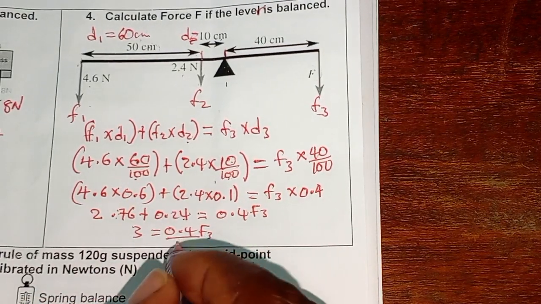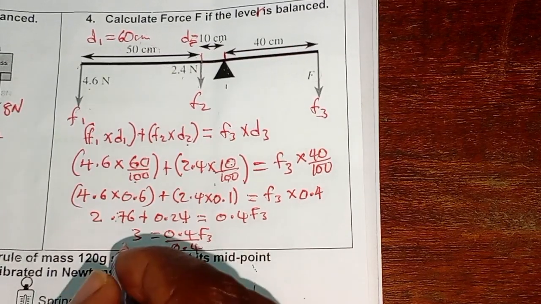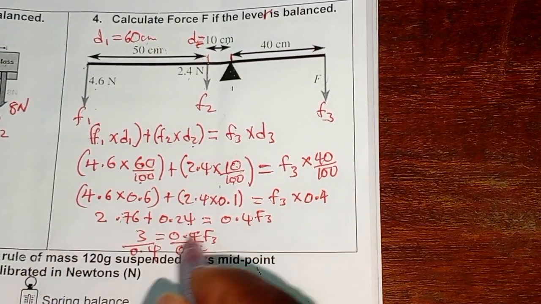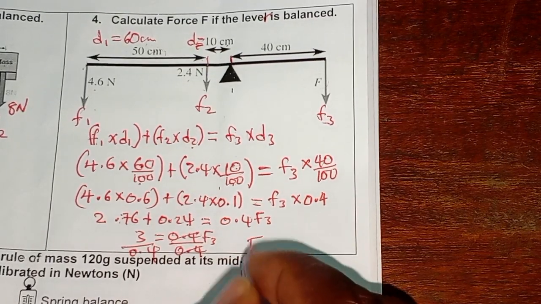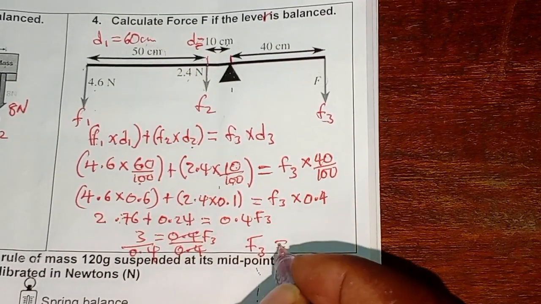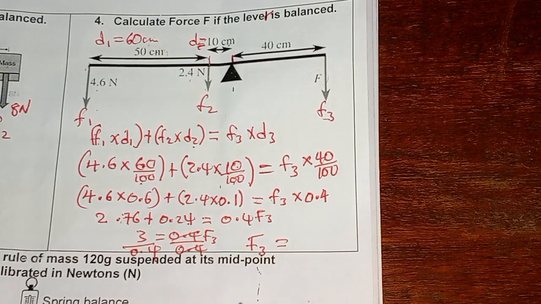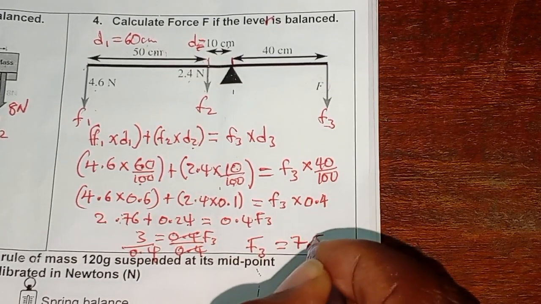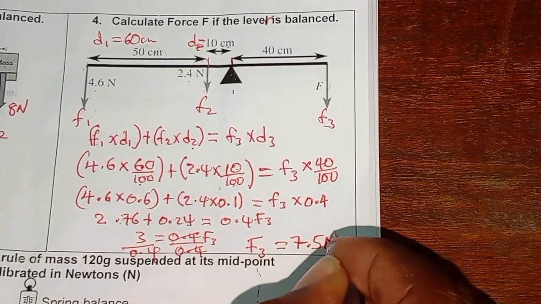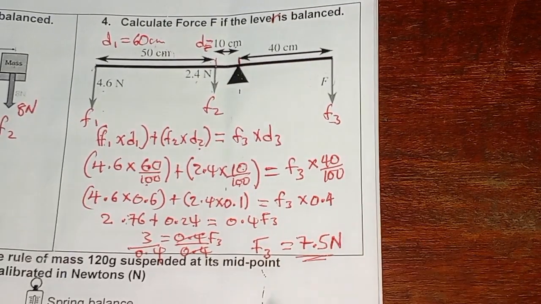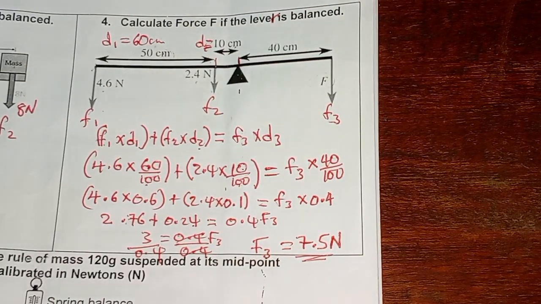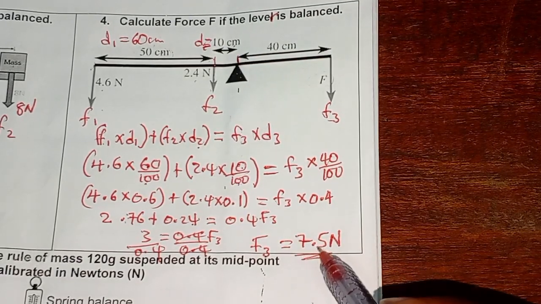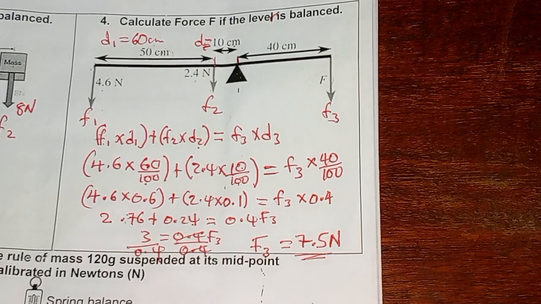So you divide throughout with 0.4. F3 is equal to 3 divided by 0.4. The answer is 7.5. Don't forget units. So the answer is going to be 7.5 newtons.